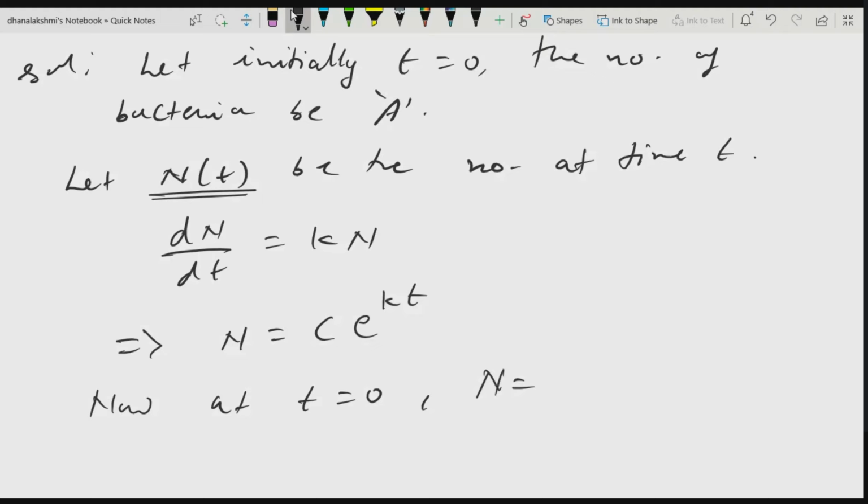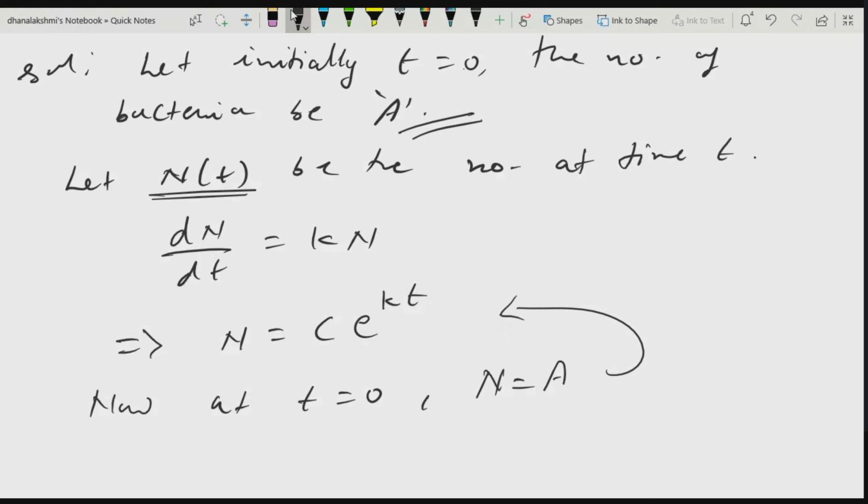A. At t is equal to 0, the initial number of bacteria is A. We don't know the number, we are just assuming it to be some number A. So we substitute.